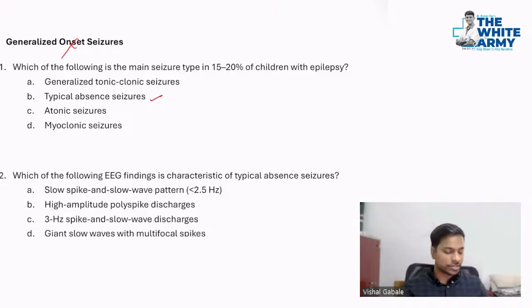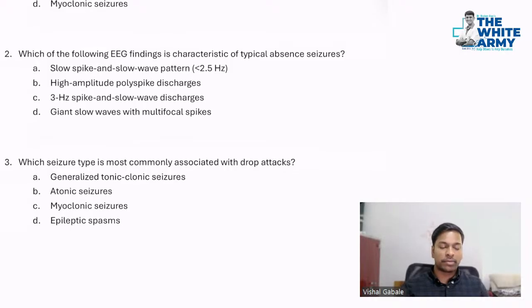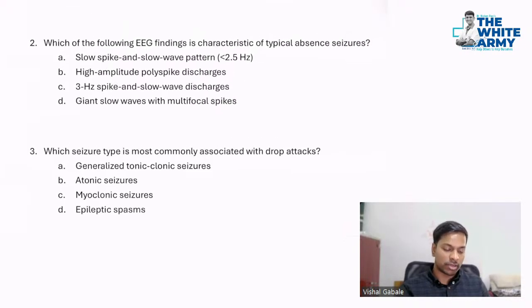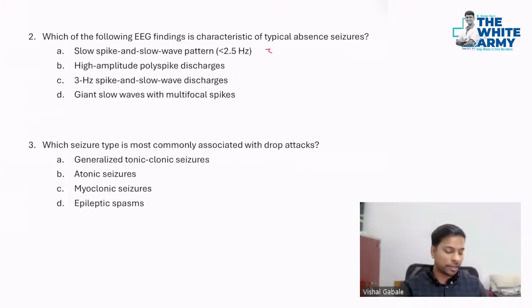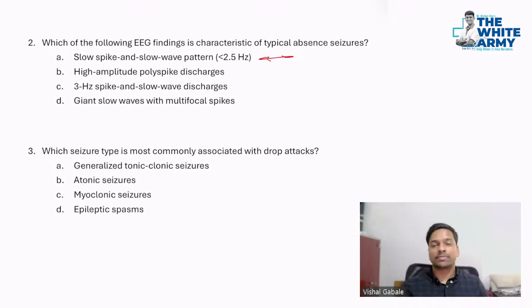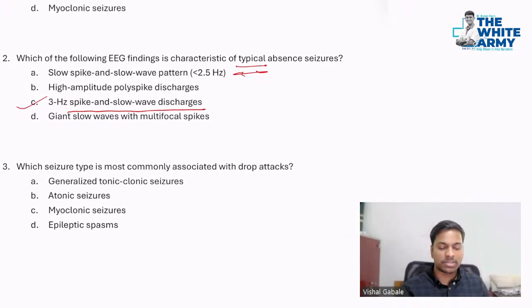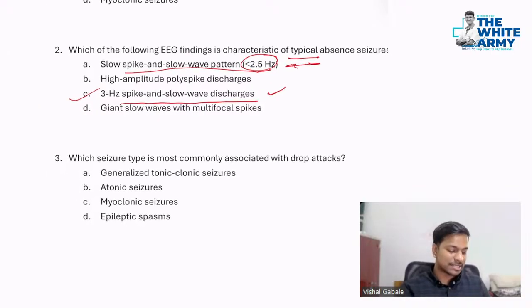Then, which of the following EEG findings is characteristic of typical absence seizure? So we are talking about typical absence seizures here, not atypical. Typical means the patient will have the typical EEG finding. As we have learned since our childhood, 3 Hz spike and slow wave discharges will be in typical absence seizures. If it's atypical absence seizure, you will have a slow spike and slow wave pattern, less than 2.5 Hz. So the answer here is C.